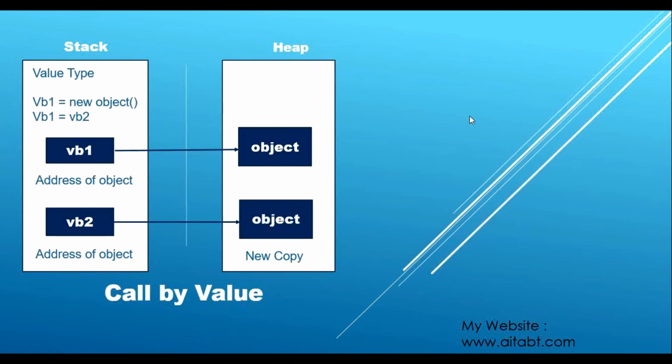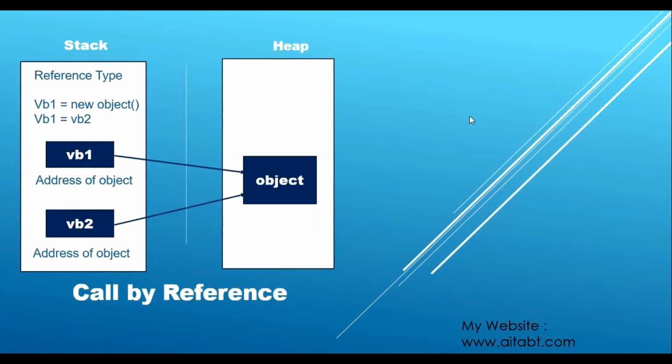But in the case of call by reference, I create the object with the help of a class, that is a reference type, and I pass that object to VB2. Here it is also a mistake, it should be VB2 and here it should be VB1, so just ignore that. At this time, reference types pass values by reference.